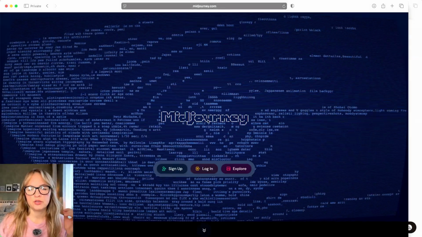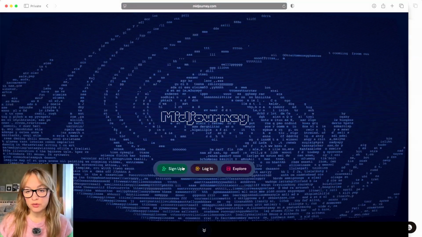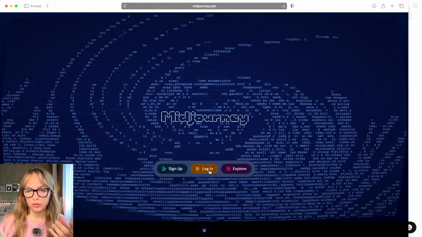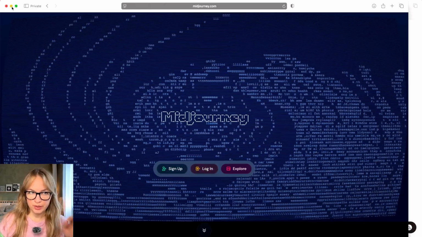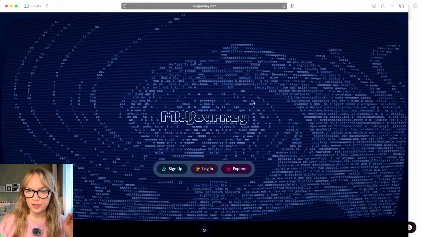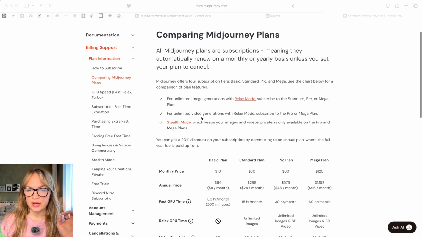Let's jump right in. Okay, so the first thing you will need to do is to come to midjourney.com and sign up for an account if you don't have an account already, or log in if you have an account. When it comes to pricing, it's a paid tool. They do not offer any free subscription. And the pricing plans look like this.